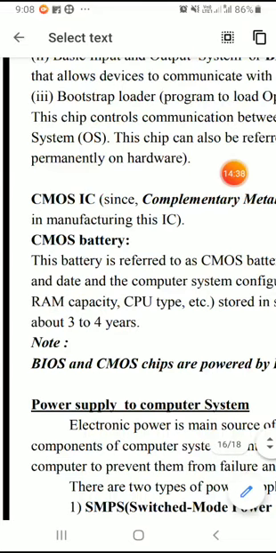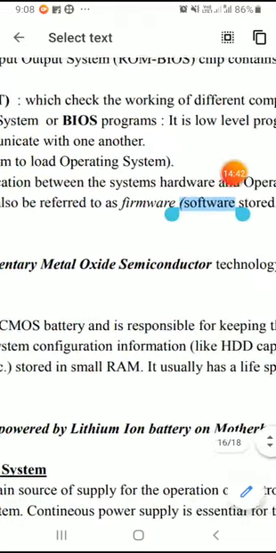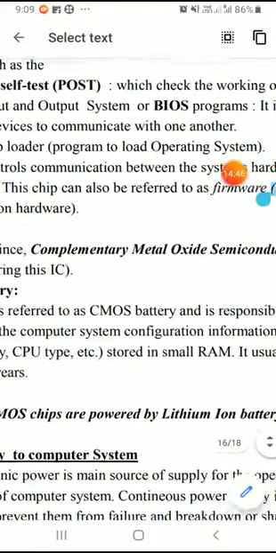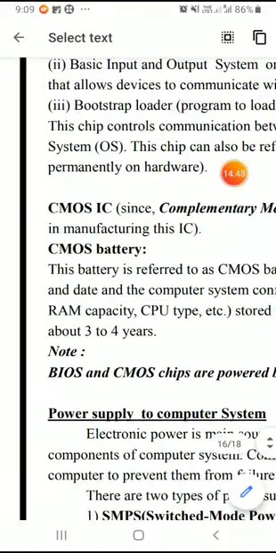Next one is called CMOS IC. CMOS stands for complementary metal oxide semiconductor technology. This is also a kind of chip which is integrated on the motherboard of a computer system. It holds parameters like date and time, and both BIOS and CMOS require a suitable amount of power in order to retain the information.